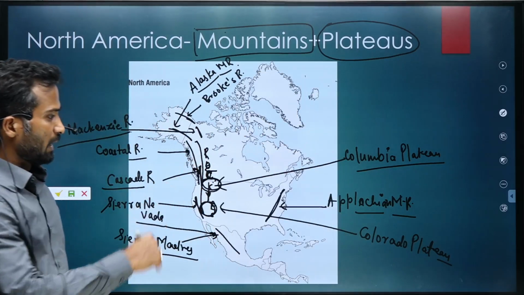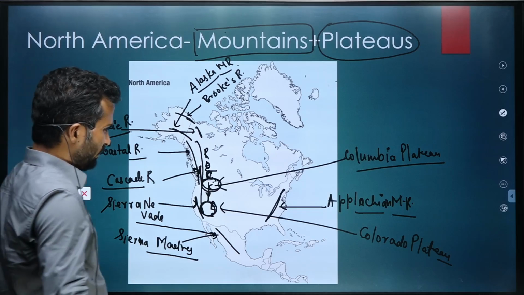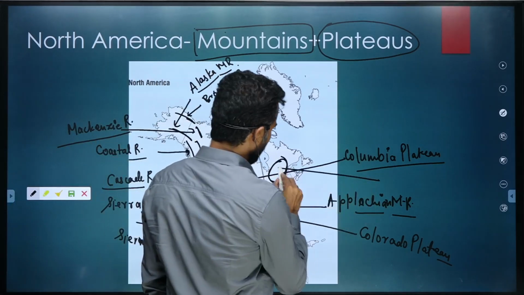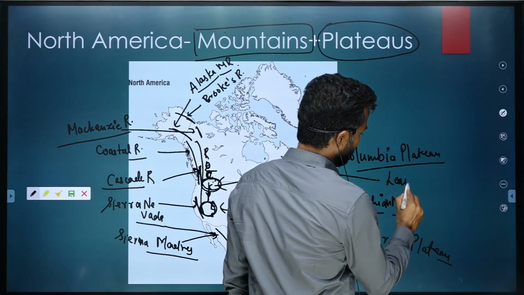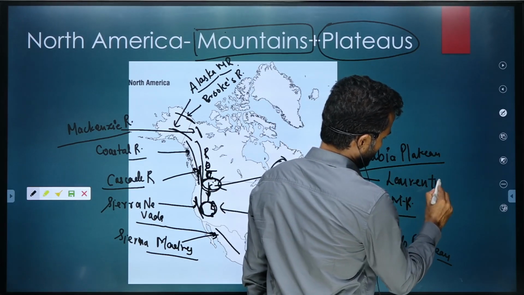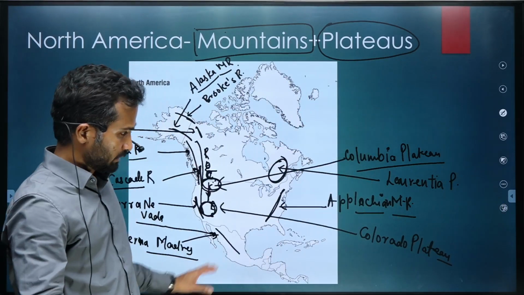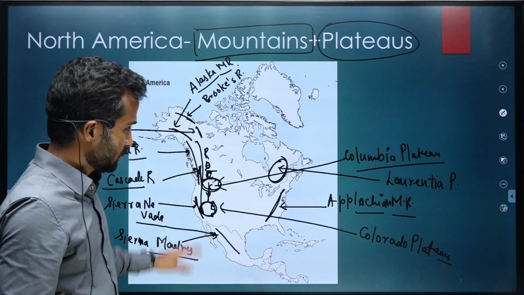So Columbia Plateau and then Colorado Plateau. Over here, this is an important plateau called Laurentia Plateau. So these three important plateaus of North America you cannot forget.